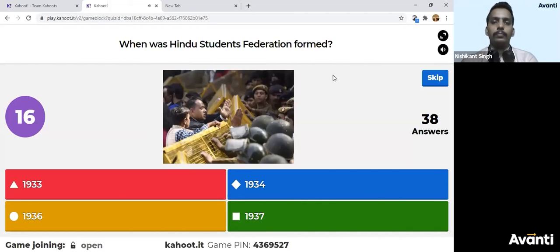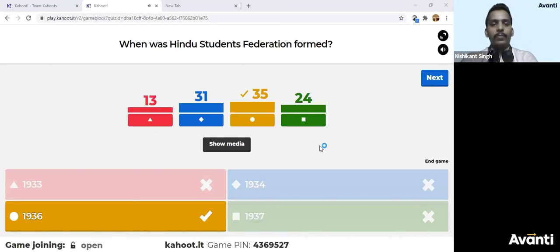When was the Hindu Students Federation formed? Pranav is cheating. Pranav, I think so. Pranav is cheating. Chalo.